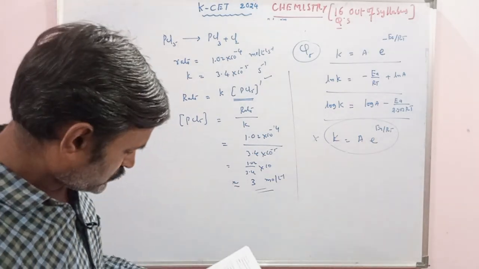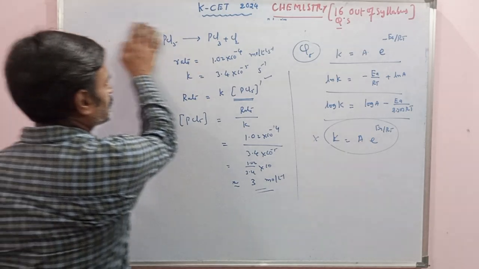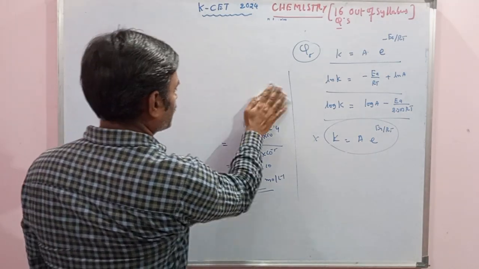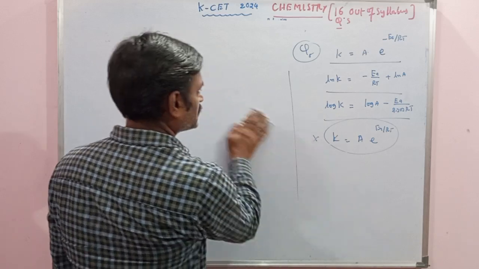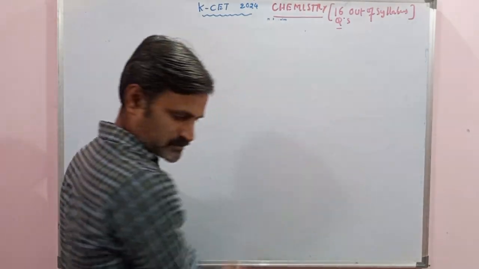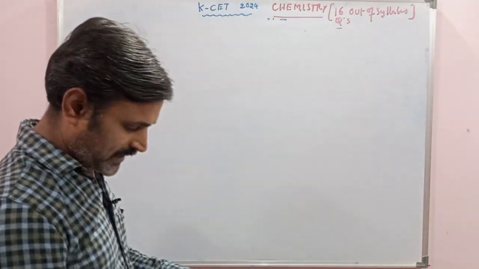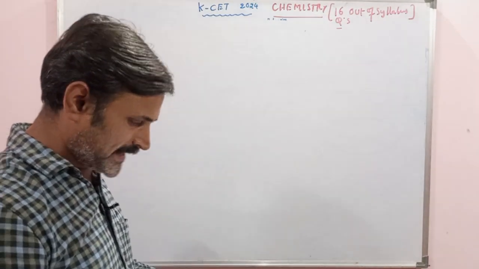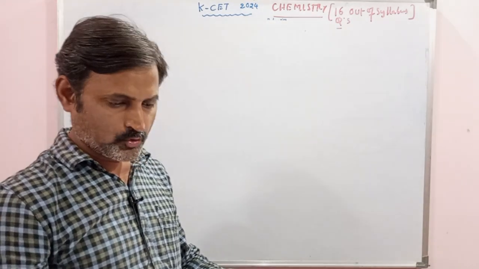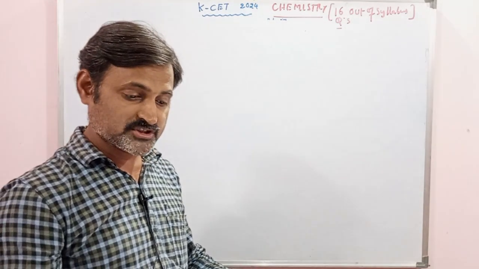Next, moving on to the next question, that is question number 14. Why I am saying it is question number 14 is because 9, 10, 11 colloidal solution chapter 3 questions came.